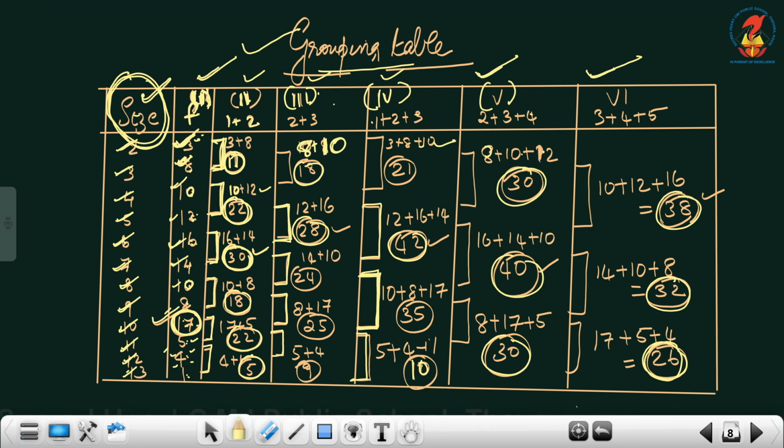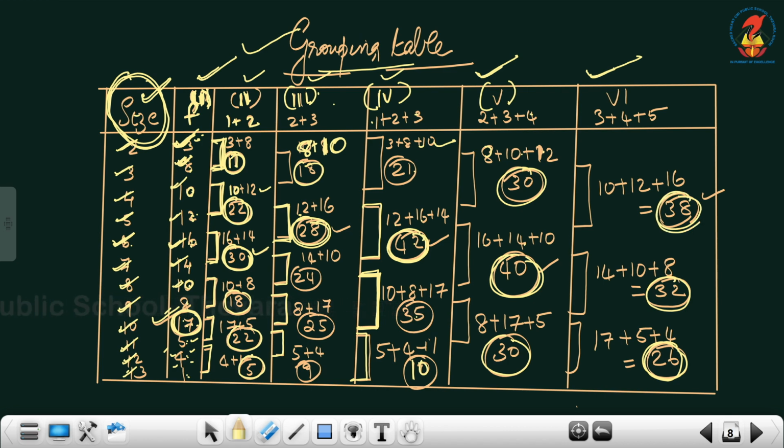Likewise, in the third column, which is the biggest number here? 28 is the biggest number. By adding 12 and 16. 12 and 16 belong to 5 and 6, isn't it? Again, the fourth column, which is the highest number among the rounded ones, 42 is the highest number. By adding which numbers did you get 42? 12, 16 and 14. That is 42. Now the next one. The fifth column, 40. By adding which numbers did you get 40? 16, 14 and 10. That is sizes 6, 7 and 8.